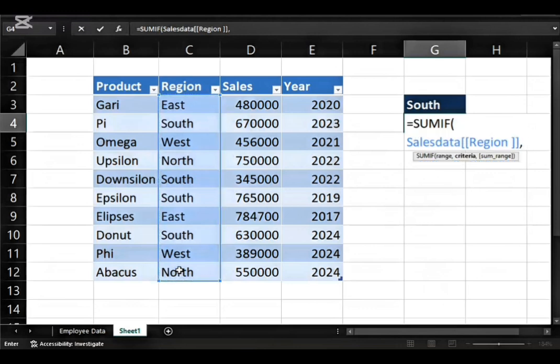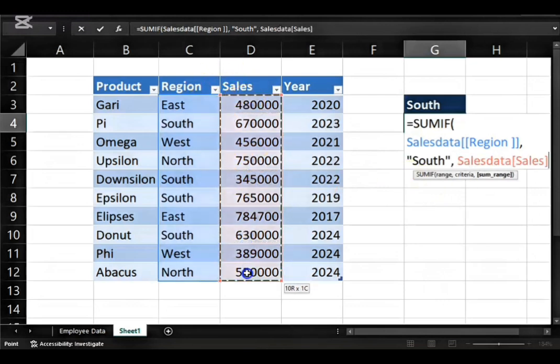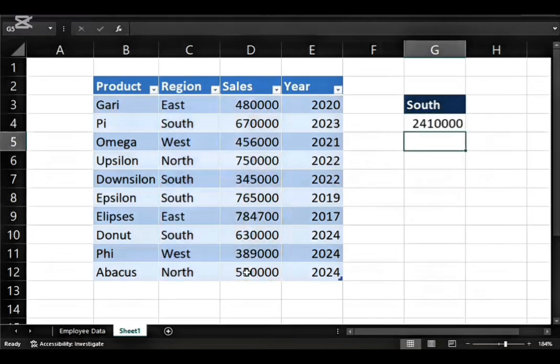If the region we're looking for, the criteria now is south, that's where the if function comes in. If the region is south, the formula should return the total sales for that region. We have the total sales for the southern region as 2,410,000 naira, or whatever currency you earn.